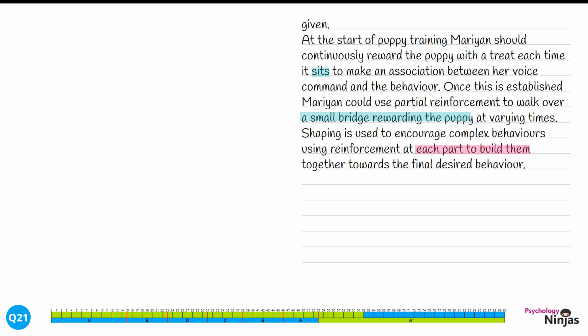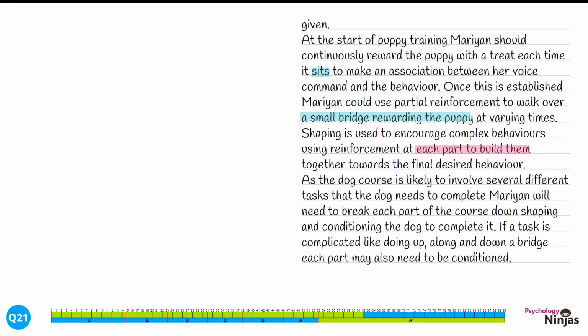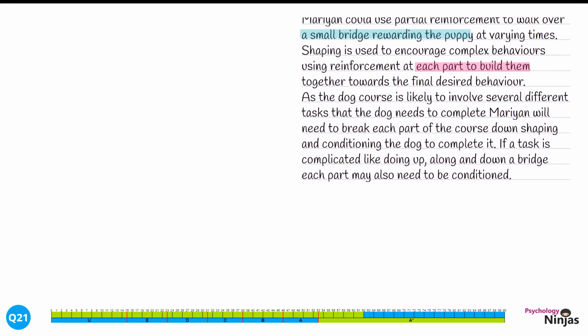And then, like we have done before, we need to apply this. A dog course is likely to involve several different tasks that the dog needs to complete. Marianne will need to break down each part of the course, shaping and conditioning the dog to complete it. If a task is complicated, like going up, along and down a bridge, each part may also need to be conditioned. We've shown a clear understanding once again of what's involved for this particular scenario, breaking the course down into several different components, but also specific tasks in terms of talking about that bridge task once again.